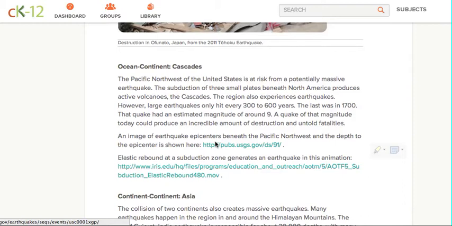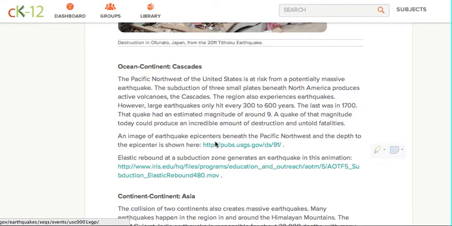OCCC. Listen carefully. The Pacific Northwest of the United States is at risk from a potentially massive earthquake. The subduction of three small plates beneath North America produces active volcanoes, the Cascades. The region also experiences earthquakes. However, large earthquakes only hit every 300 to 600 years. The last was in 1700. The quake had an estimated magnitude around 9. A quake of that magnitude today could produce an incredible amount of destruction and untold fatalities.